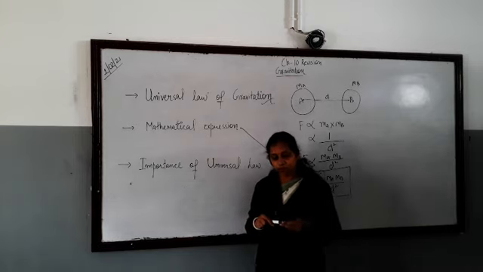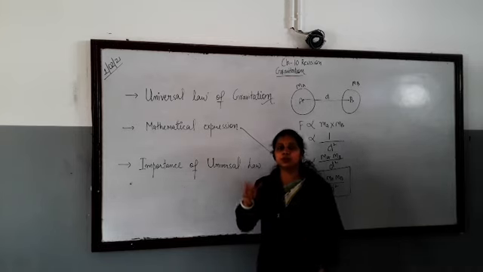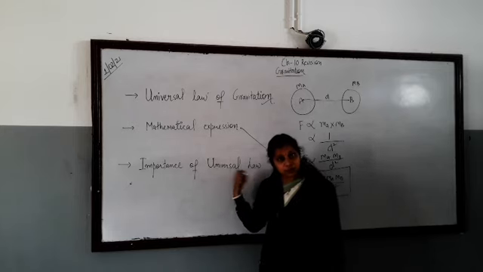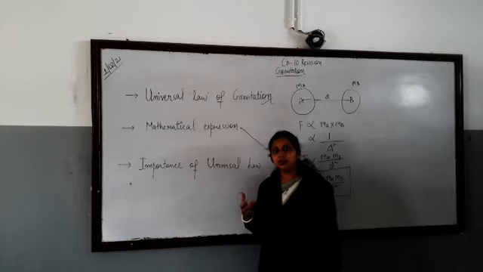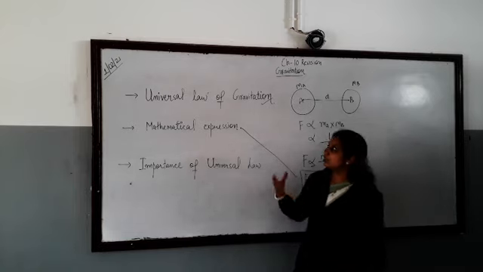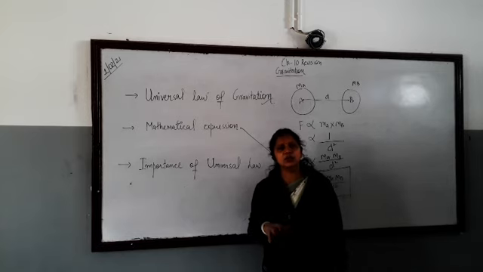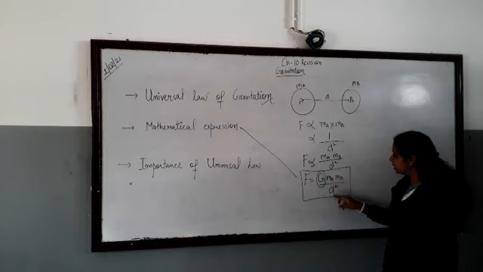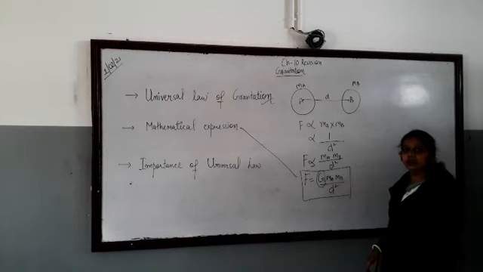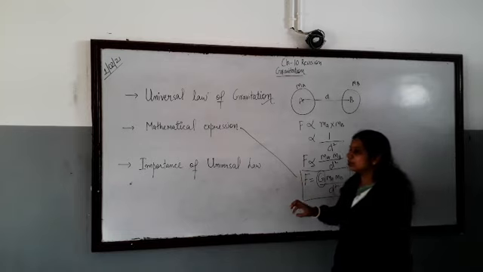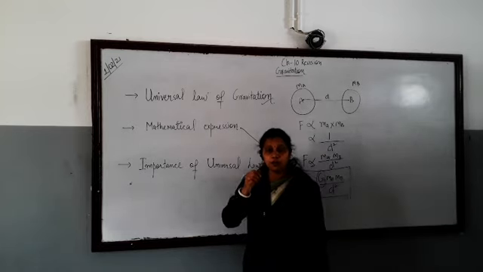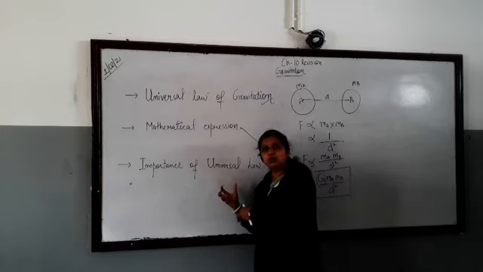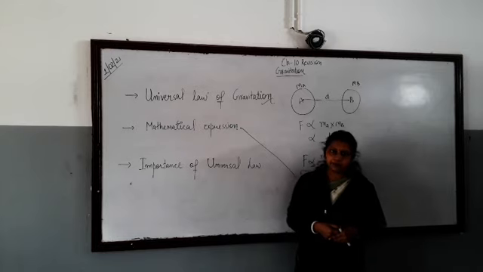Now if each and every object has this force between them, let's say between me and this board, then why am I not going towards this board, or why is this board not coming towards me? It depends on the magnitude of the force. If you put the values of MA, MB, D, the distance between them, and the G value, you will see that this F value comes out to be very small. So the force of attraction is there, but it is so negligible between me and this board that I am not going towards it, or this board is not coming towards me.